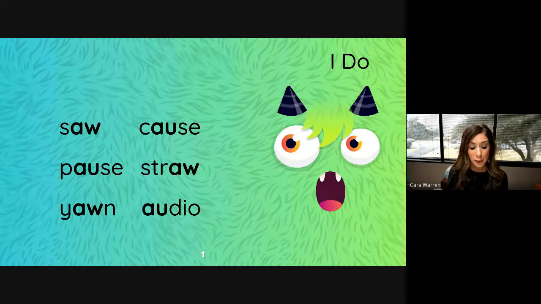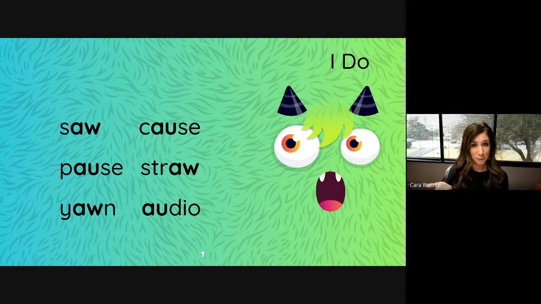Sometimes the letter W is part of a vowel team, like in A-W. Here are some other words with the aw sound. Pause, like when you take a break from something for a moment. Straw, like you drink out of. Yawn, like you do when you're sleepy. Audio, meaning something to do with listening. All of those words have the aw sound, but they're spelled differently in the words. Today, we're going to learn spelling patterns for the aw sound.